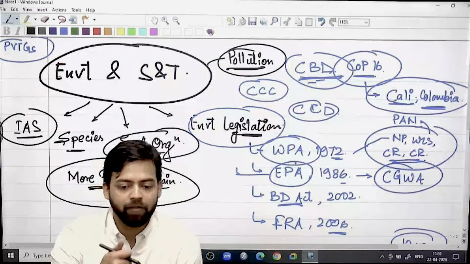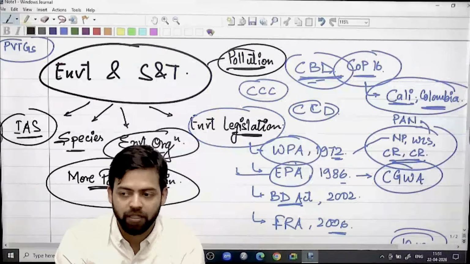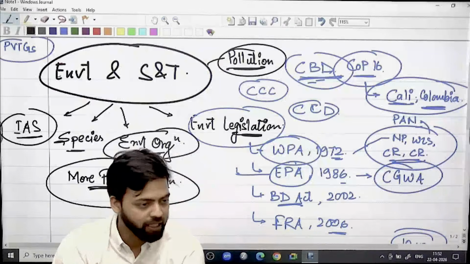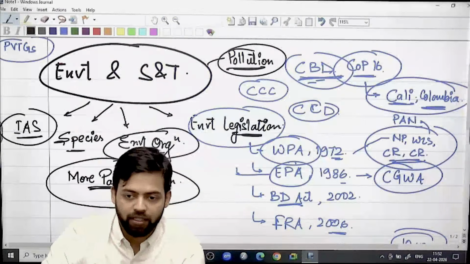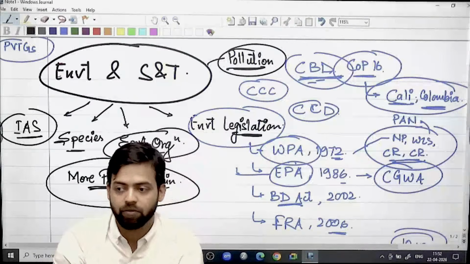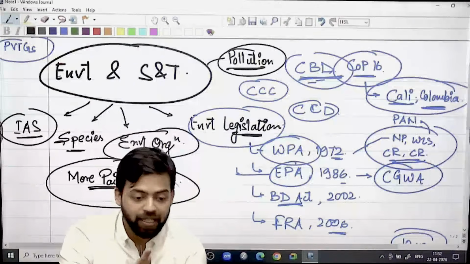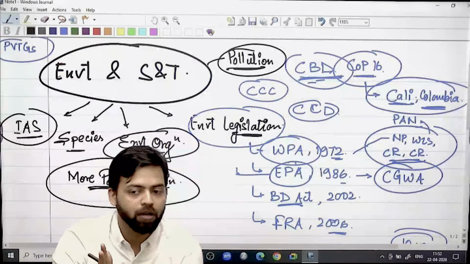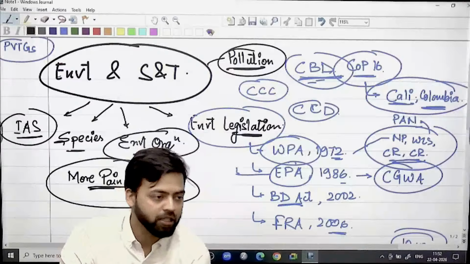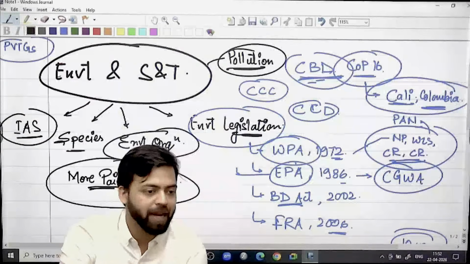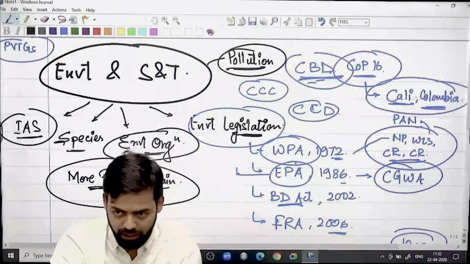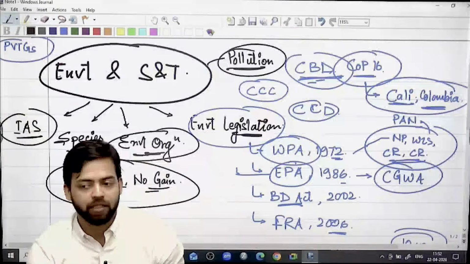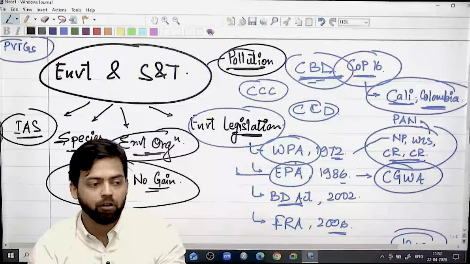Because when we look into the environmental organizations like CBD, CCC, and CCD, when we look at all these organizations, what agendas were signed, what protocols are there, everything needs to be covered as far as pollution is concerned, because they have asked questions on pollution. Like the National Action Plan for Climate Change, for example, if we take India's initiatives, then India's initiatives become important, that what all inputs we are getting as far as dealing with pollution is concerned, what measures we are taking.